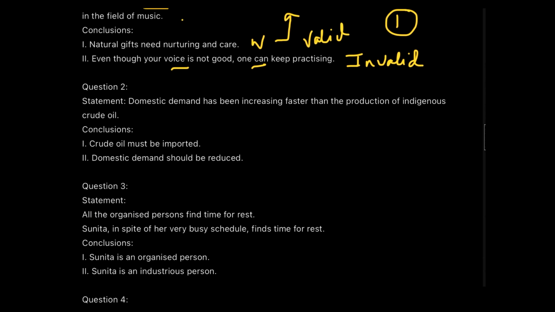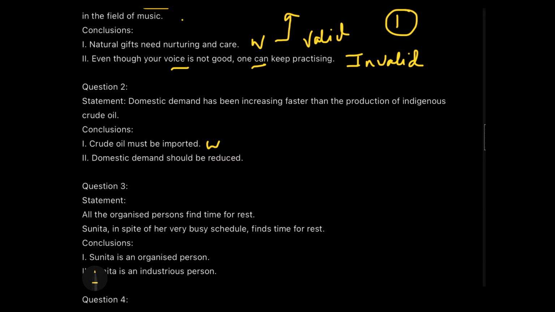Question number 2 says domestic demand has been increasing faster than the production of the indigenous crude oil. So now the conclusion says crude oil must be imported. Now this is directly in line with the statement. So if I ask why crude oil must be imported, the reason is coming up in the statement that there has been an increasing demand compared to the production. So this is in line. This is correct. Now coming to second conclusion.